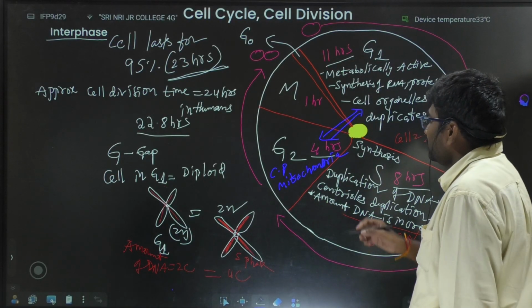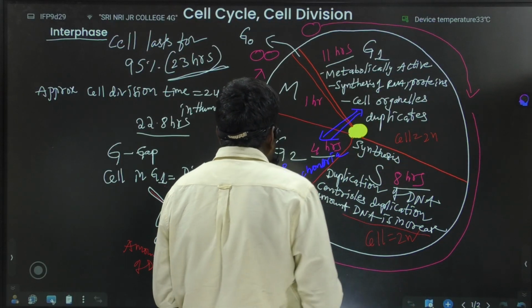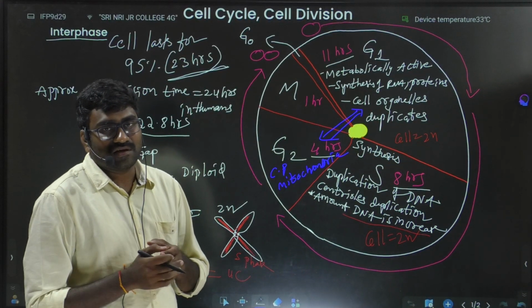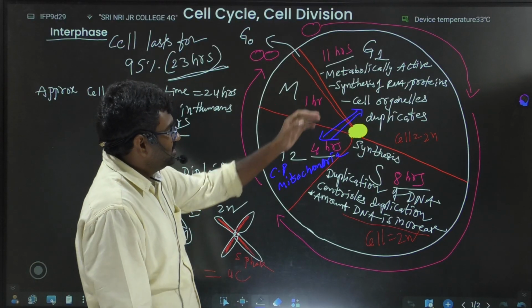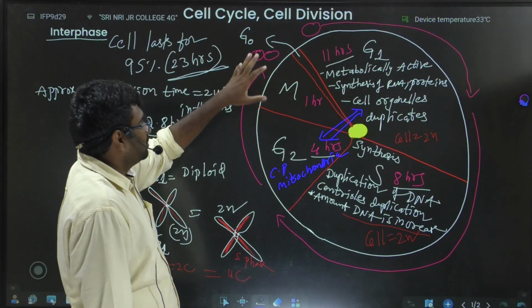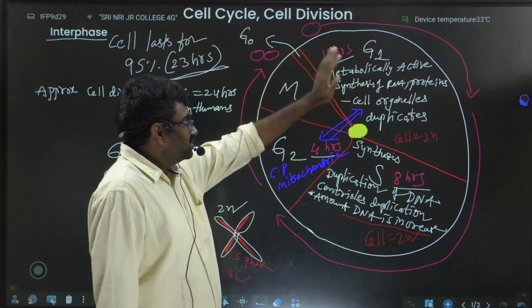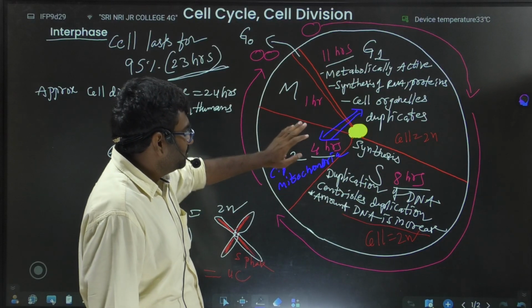After completion of G2, which is the last phase of interphase, in the interphase we have G1, S, G2. And if you take the whole cell cycle, the sequence starts from G1, S, G2, M.